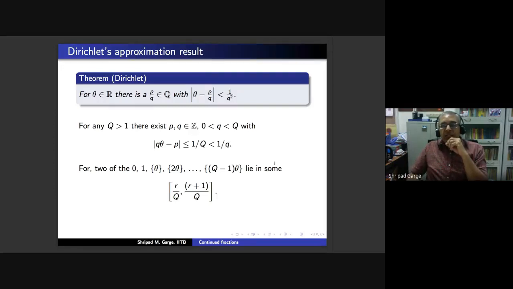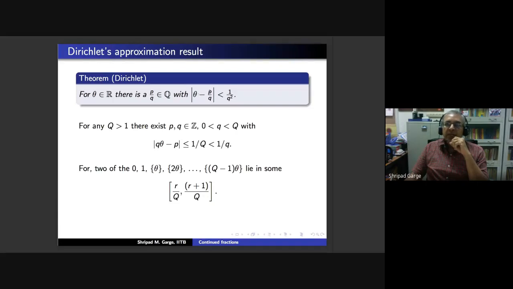We earlier saw that every real number can be approximated by rationals in some way. Then we used our arithmetic constructions to show that in fact we have theta minus P by Q to be less than 1 upon Q. And now Dirichlet says that you can do even better. You can have a good approximation to theta.